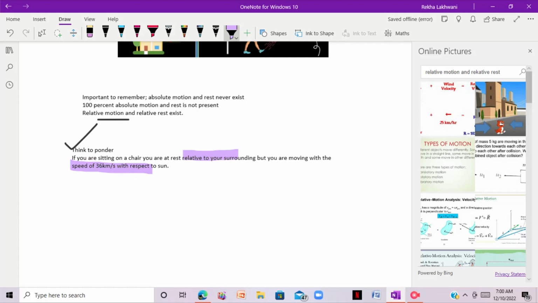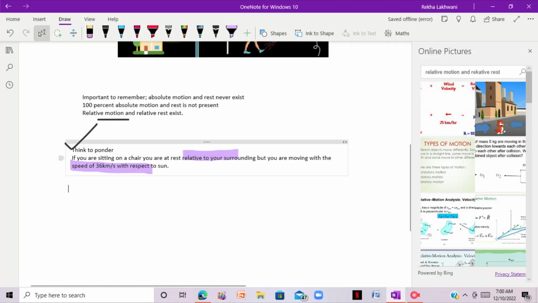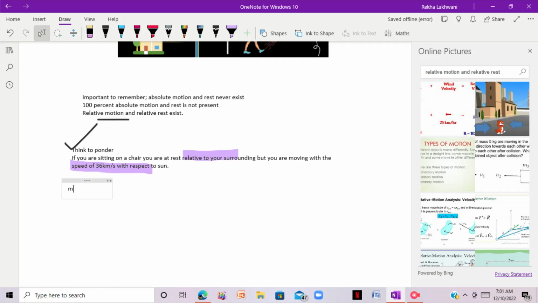So mechanics is actually a branch of physics that deals with the study of objects that are in motion. Now mechanics is actually divided into two more branches, right? Mechanics is divided into two more branches.